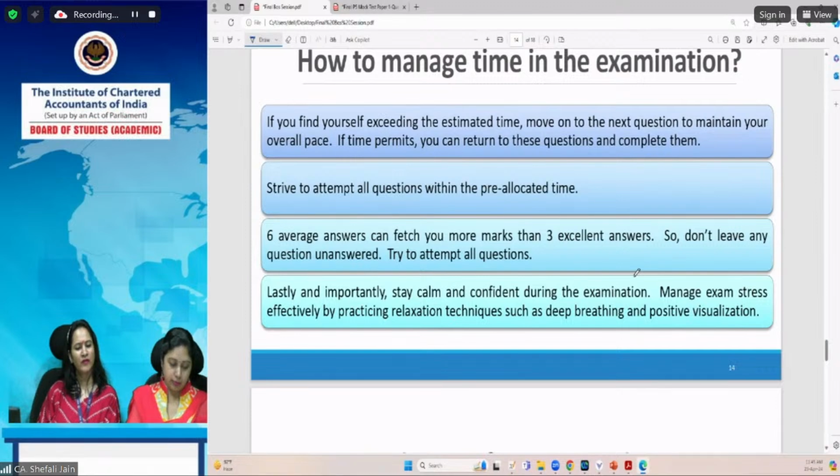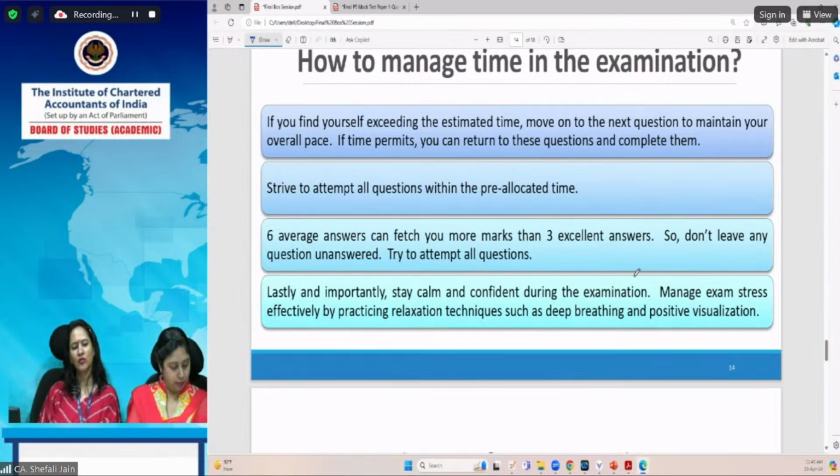And for this compulsory question, I will advise you to give the working note mandatorily, because if you are just adding and subtracting or giving the treatment of a particular item without being supported by a working note, then you will not get any marks. Working notes really carry marks, so do give working notes for all the computational questions.